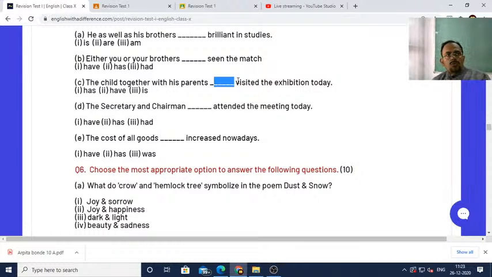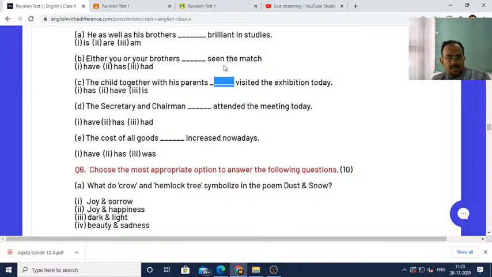Okay, there may be two subjects, there may be three subjects, but it depends on where the subjects are positioned and which words are used with the subjects, based on which we can say whether the verb is singular or plural.